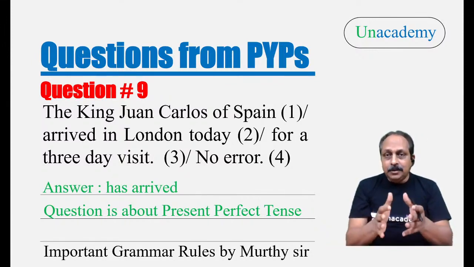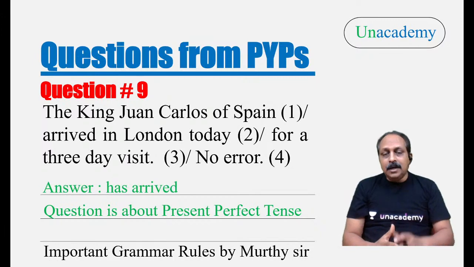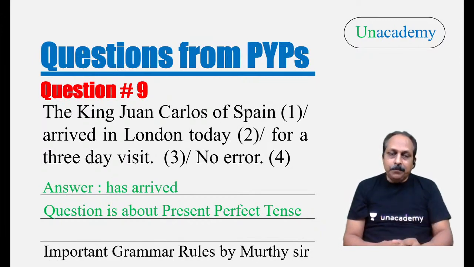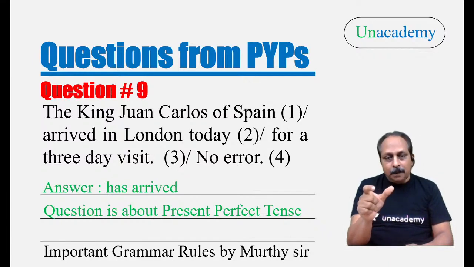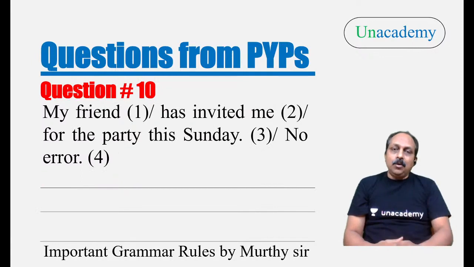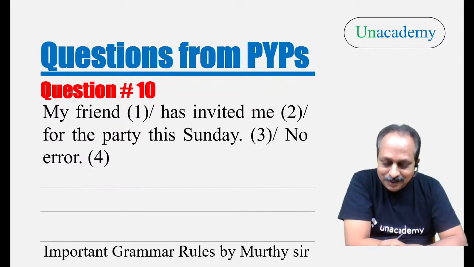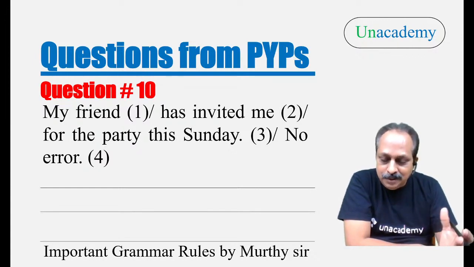So the correct expression: King Juan Carlos of Spain has arrived. Again, which tense is this? Present perfect. Why should we use present perfect? Today, the time is incomplete. The question is about present perfect tense. Now let us go to question number 10. Please go to question number 10.